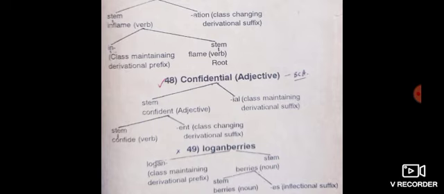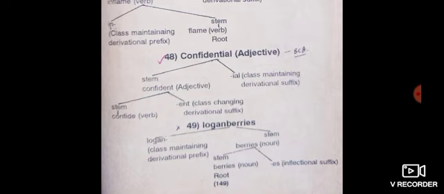Again, inflame is divided into two parts, in and flame. Flame is a verb and inflame is a verb. That is why in indicates a class maintaining derivational prefix and flame is a verb, a stem word, a root word. Then example number 48.